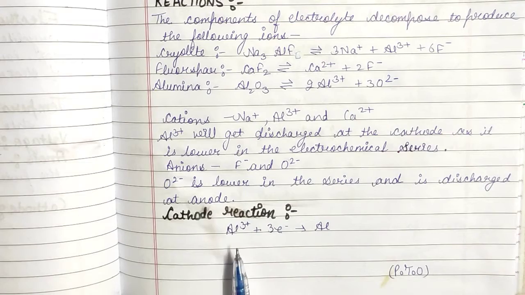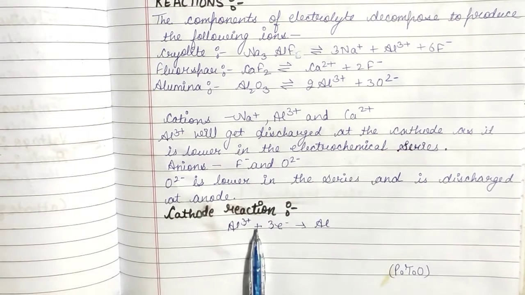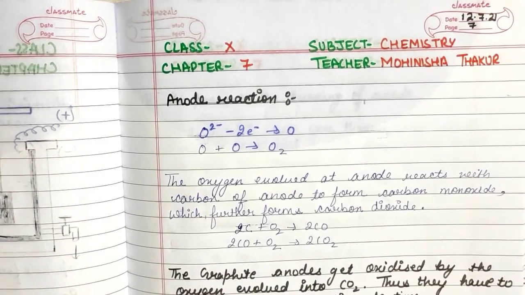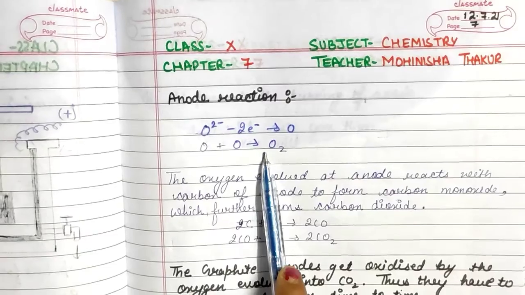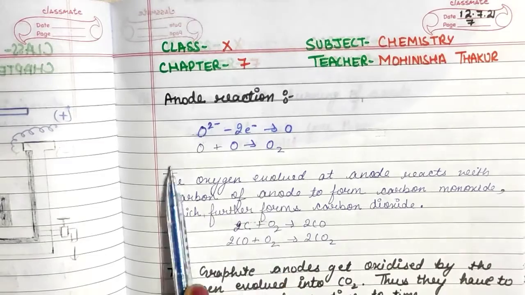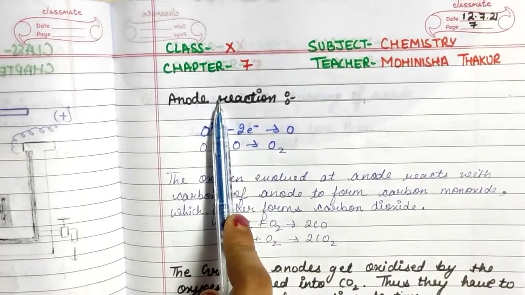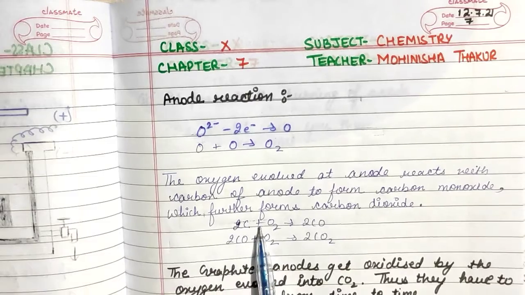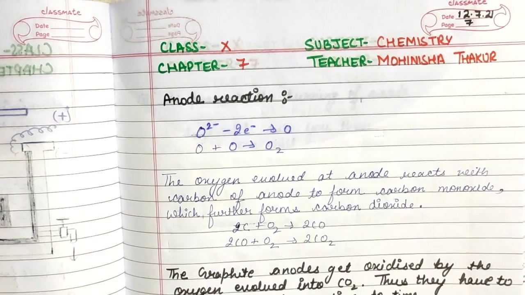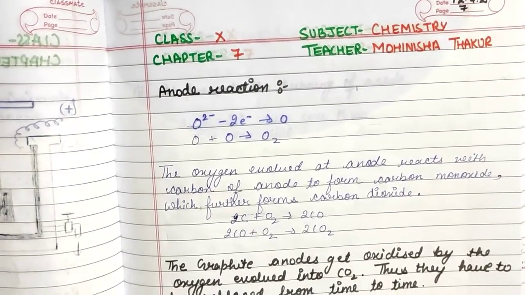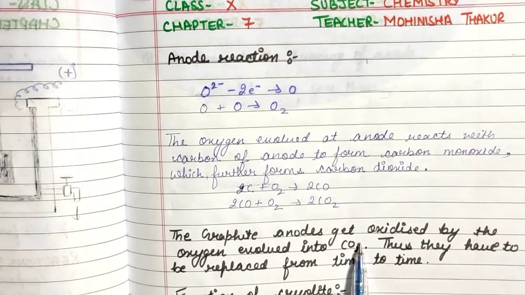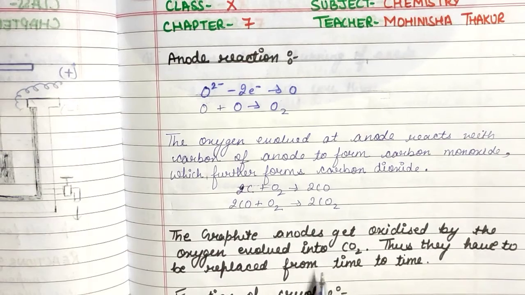Now the cathode reaction is that aluminium will gain 3 electrons and become Al. And the reaction taking place at the anode is that oxygen will lose 2 electrons and give 1 oxygen, and we add 1 oxygen to make it a molecule, which is O2. So the oxygen evolved at the anode reacts with the carbon of the anode to form carbon monoxide, which further forms carbon dioxide. So students, the graphite anode gets oxidized by the oxygen evolved into CO2. Thus the anodes have to be replaced from time to time.